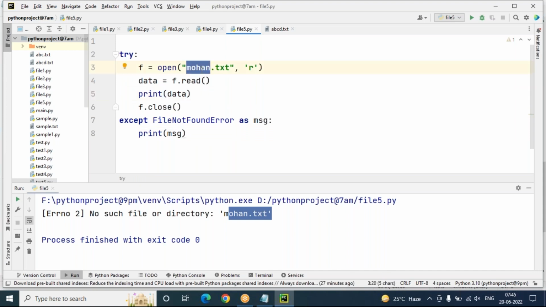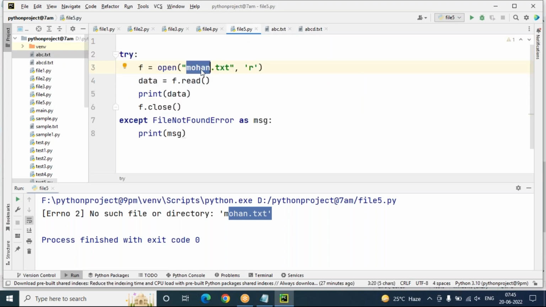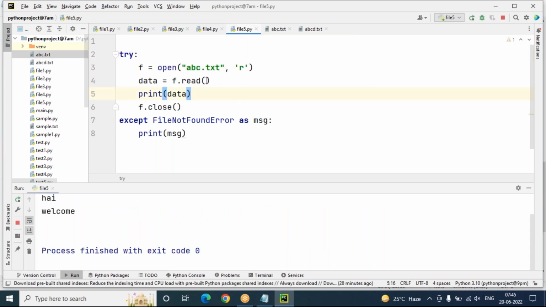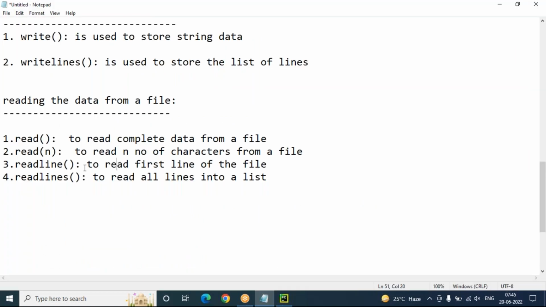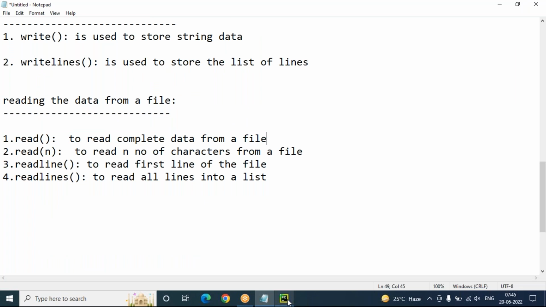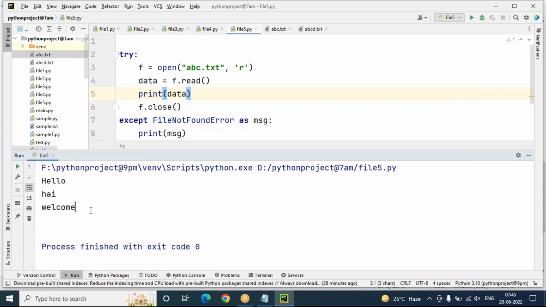Now you can see the file name I am taking. Which file do you want to take? For example, abc.txt, anything you can take, no problem. So abc.txt I'm taking. My file name is abc.txt, which is available. But what method are you using here? The read method. Read method means to read complete data or not? Yes, to read complete data from a file we use the read method. All the complete data we have read.